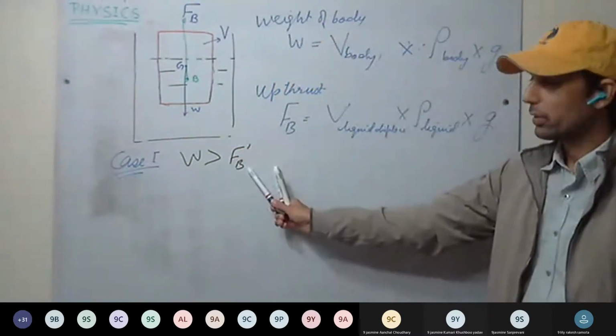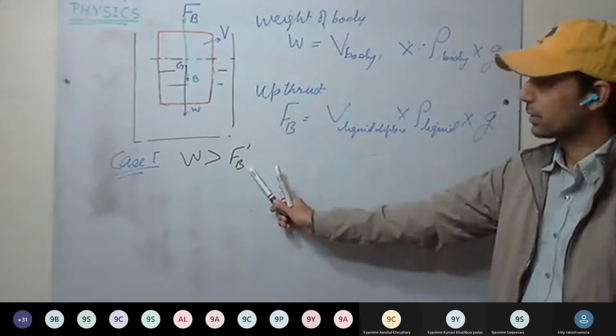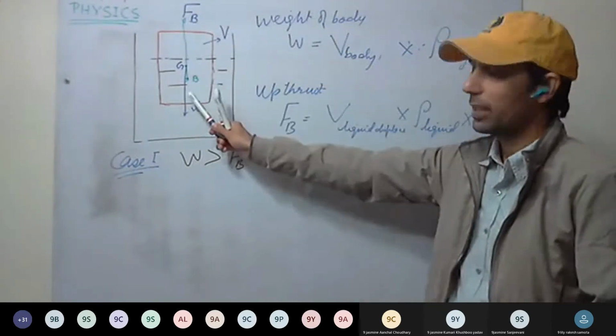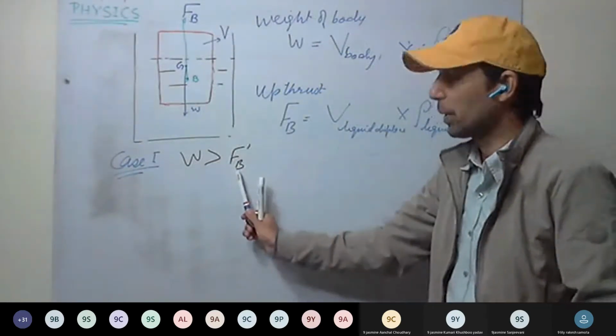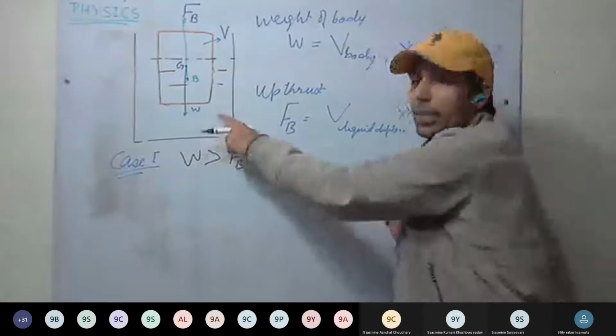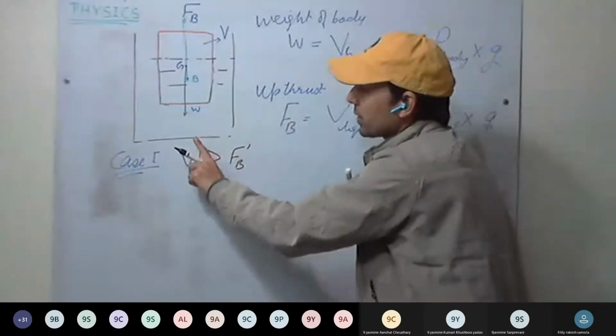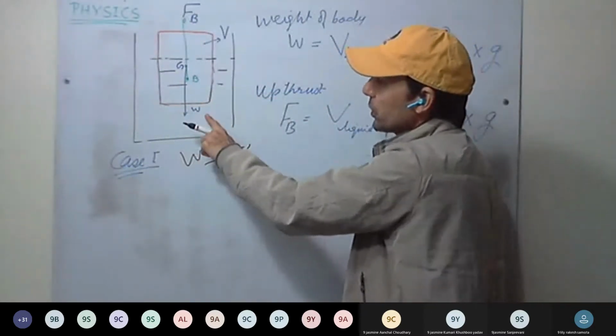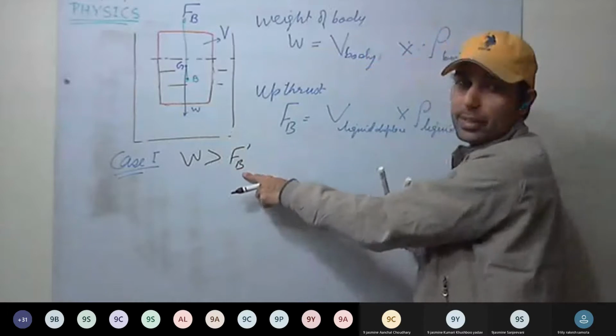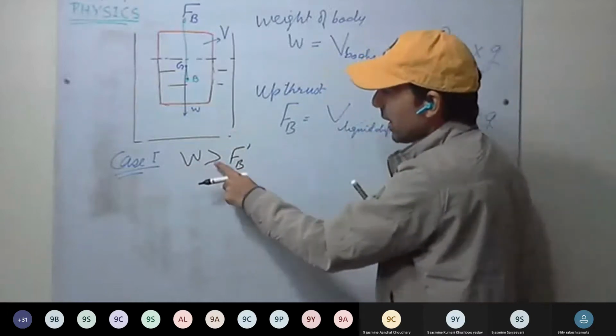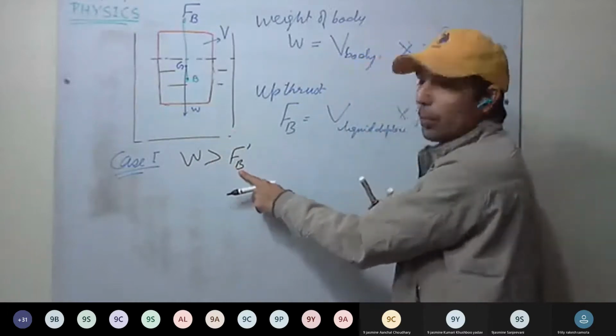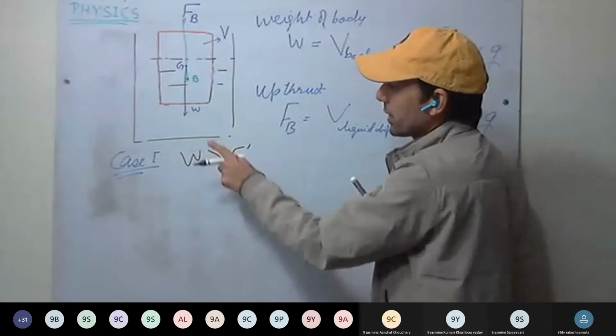Maximum buoyant force we have already discussed. That is when the body is completely immersed inside the liquid. That is the maximum buoyant force that a liquid can exert. It will be the maximum upthrust, upward force that the liquid can exert. That is FB dash. So when weight is greater than maximum buoyant force the liquid can exert.